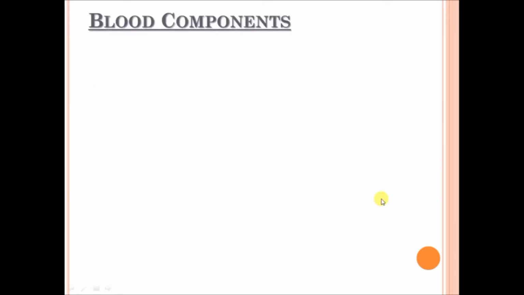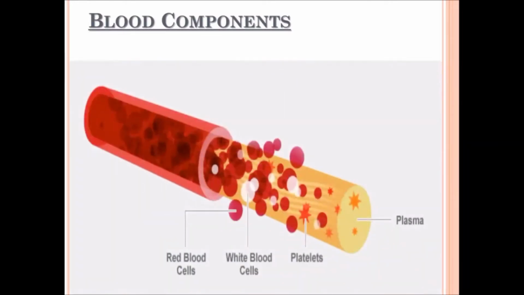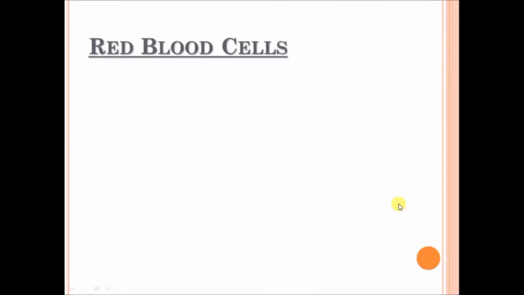And now, what are the components? This is the basic structure of the components: red blood cells, white blood cells, platelets, and plasma. This is the basic form of blood. And now we will discuss them in depth one by one.